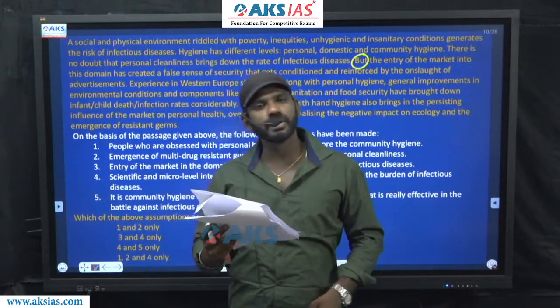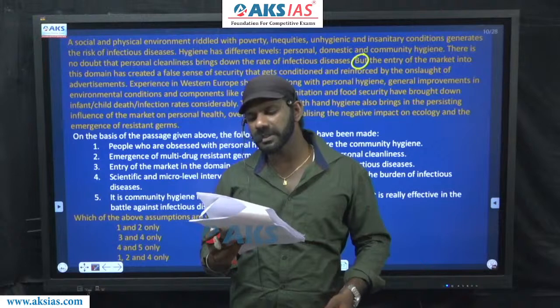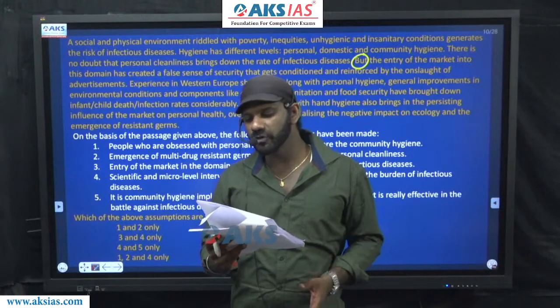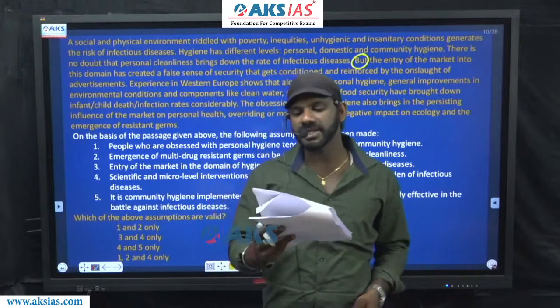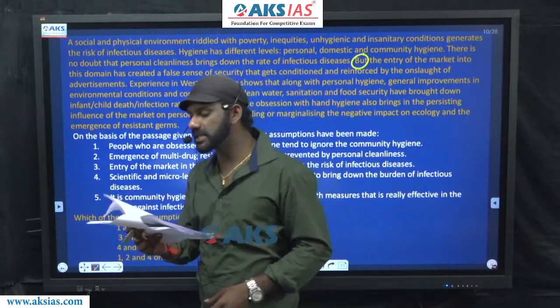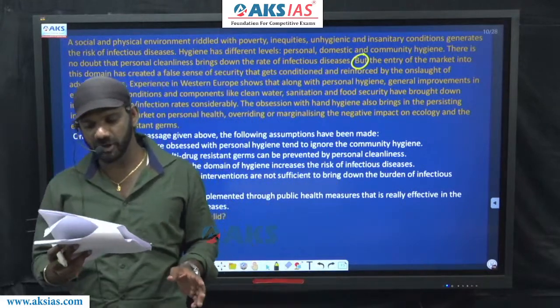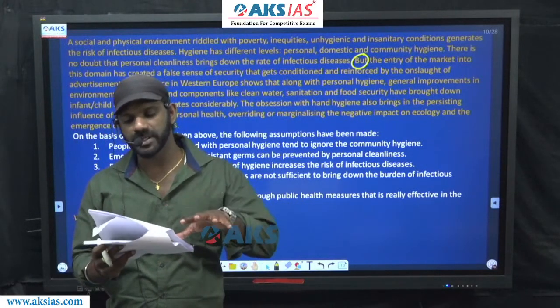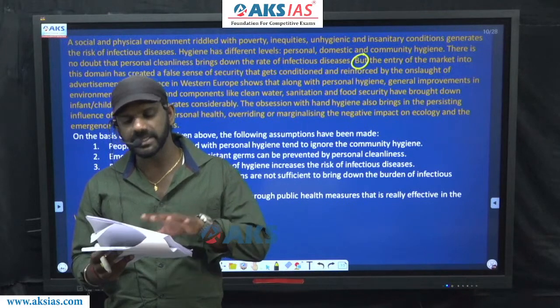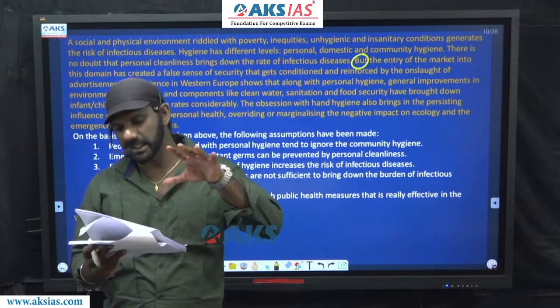Experience in Western Europe shows that along with personal hygiene, general improvements in environmental conditions and components like clean water, sanitation and good security have brought down infant or child death or infection rates considerably. So these have brought down child death rates or infection rates considerably.